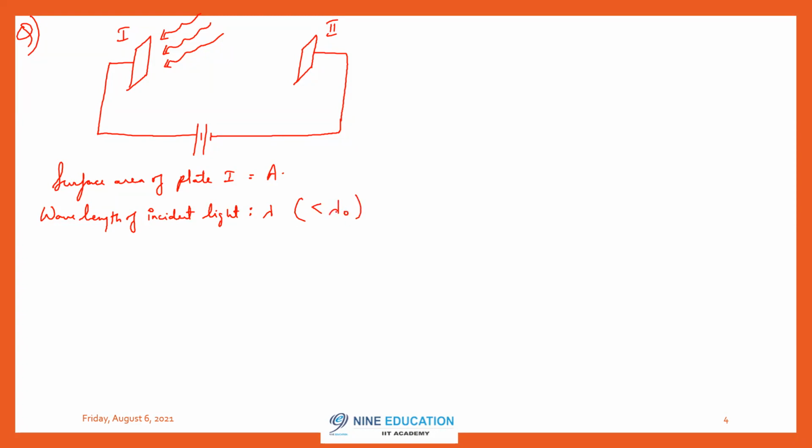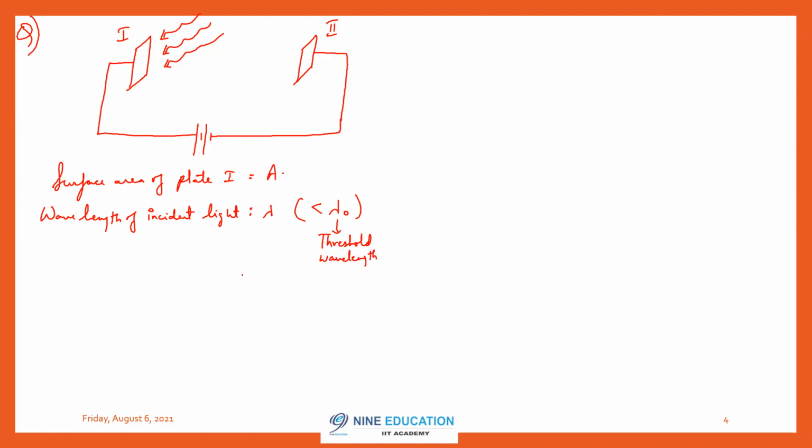What is this lambda naught? It is given that this wavelength of incident light is less than lambda naught. This lambda naught is threshold wavelength.